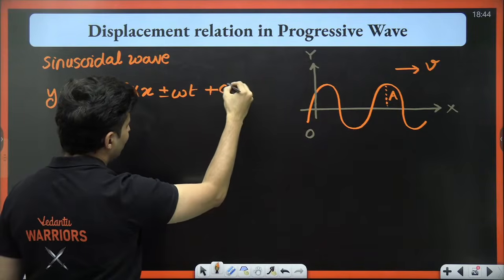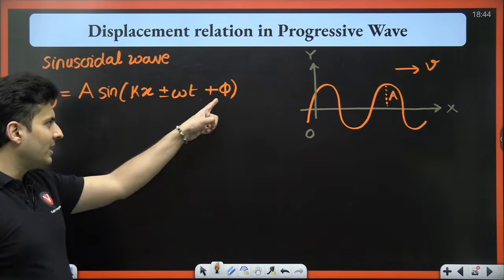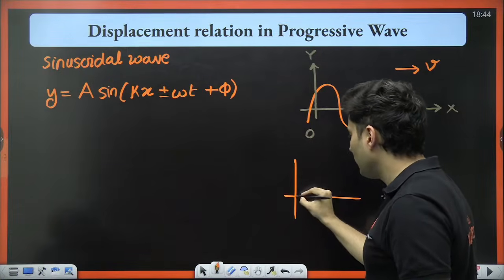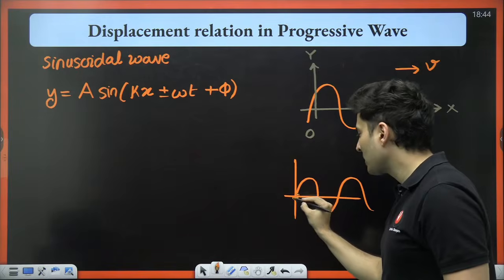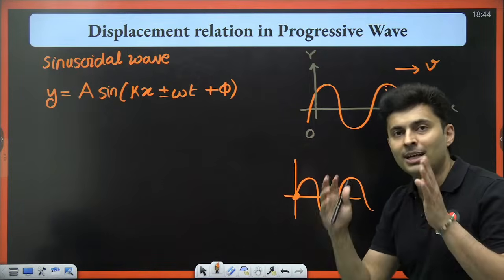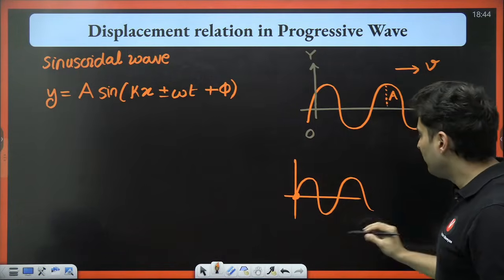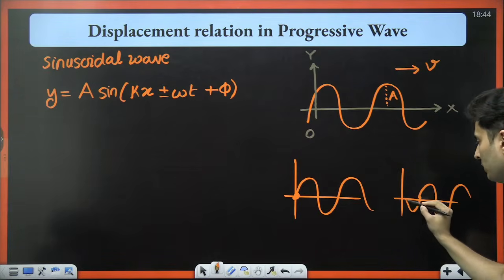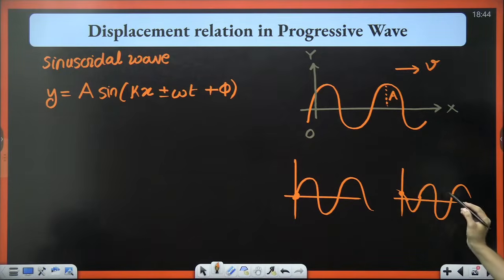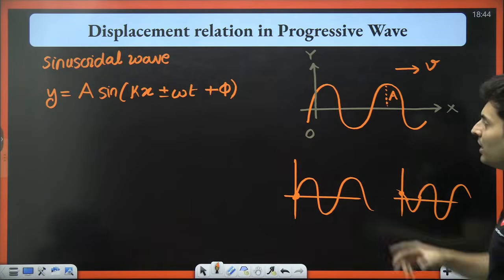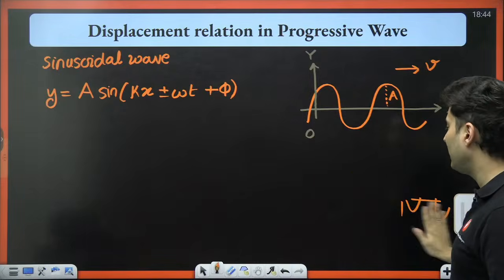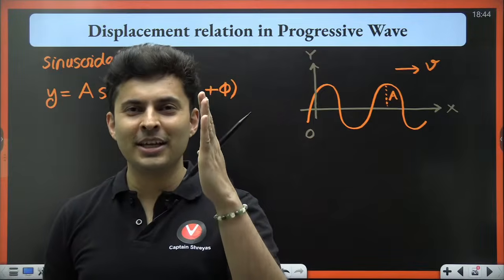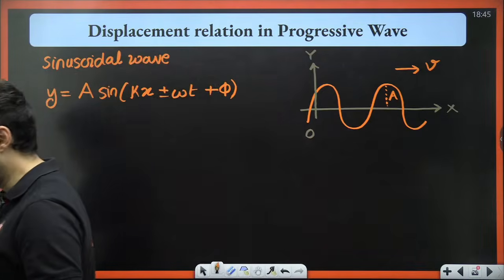And usually you put some phi over here, which is a constant, because it's not necessary the wave exactly started from the origin. It started from the origin when time was 0. So maybe the wave had moved a little bit ahead. Maybe a part of that wave had partially passed on, so at time is equal to 0. That's why you have that phase constant, which was very similarly present in simple harmonic motion in oscillations, if you remember correctly.